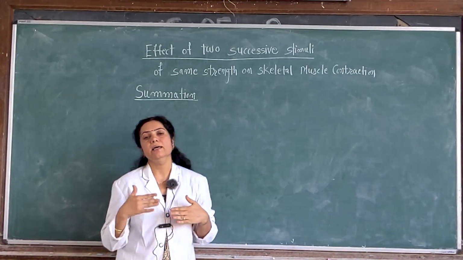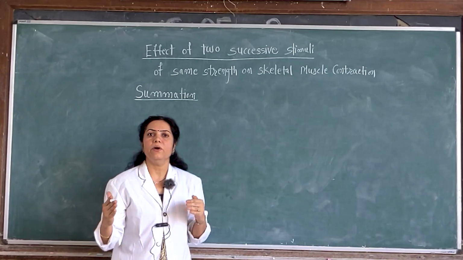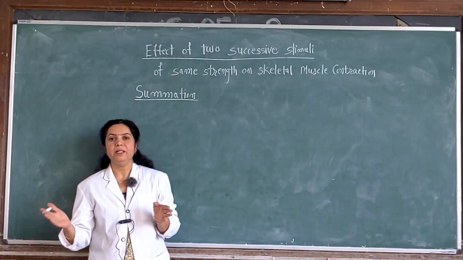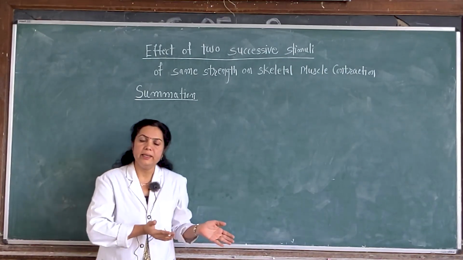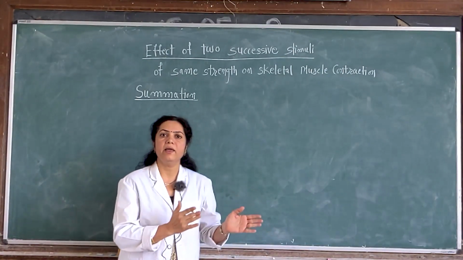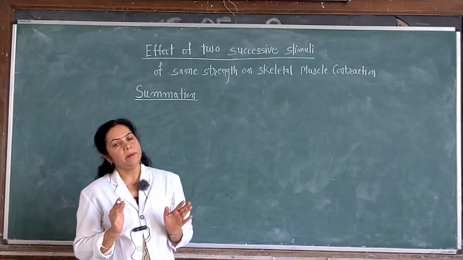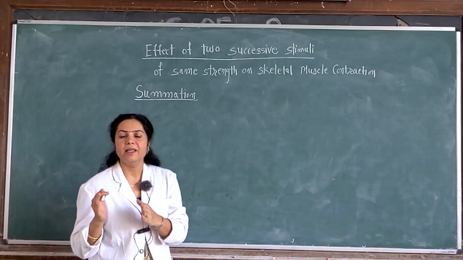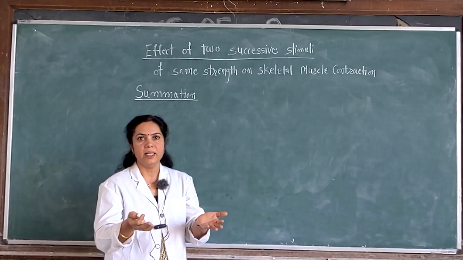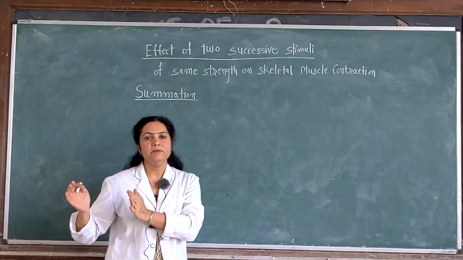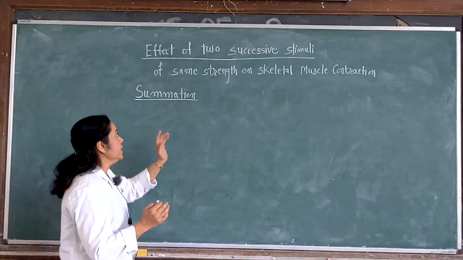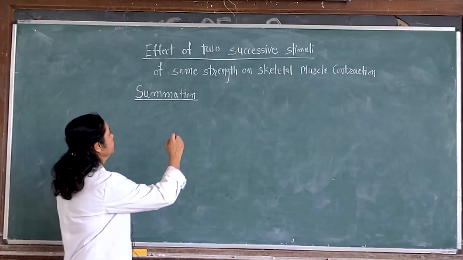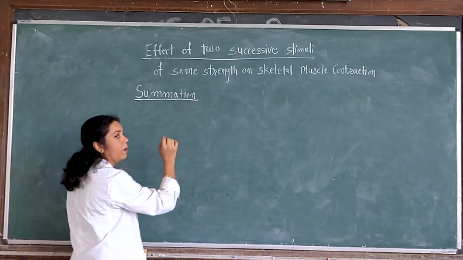Basically, it is the increase in the activity of the tissue when it is stimulated by multiple stimuli as compared to its effect when given a single stimulus. That means, if you give a single stimulus, you will get some response, but if you give multiple stimuli, the amount of response will increase, and that is the property of summation. So, we will see how summation occurs.